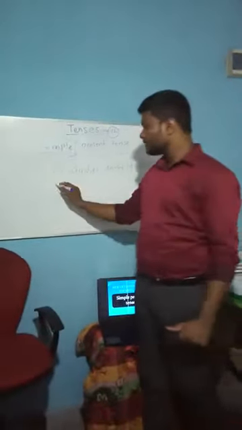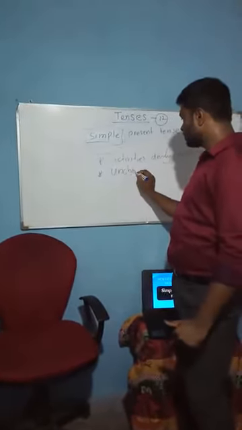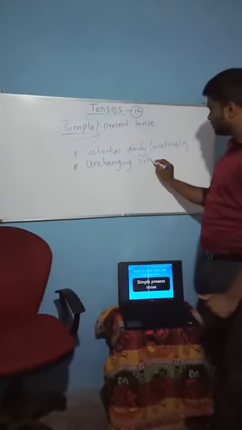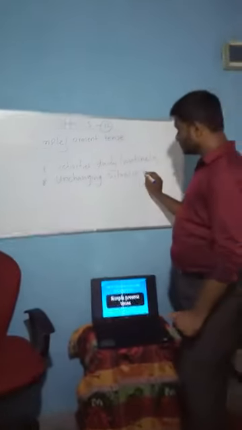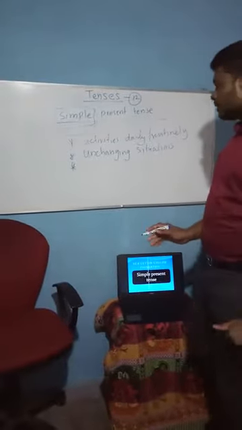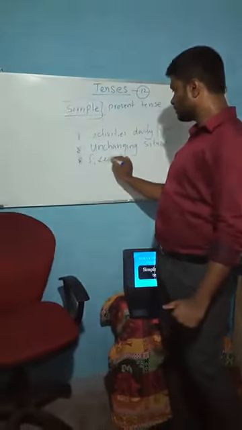The next one is unchanging situations. And the third one is the fixed situations.